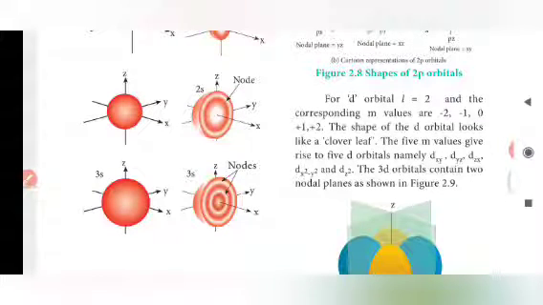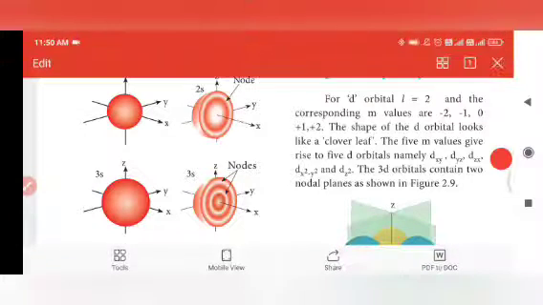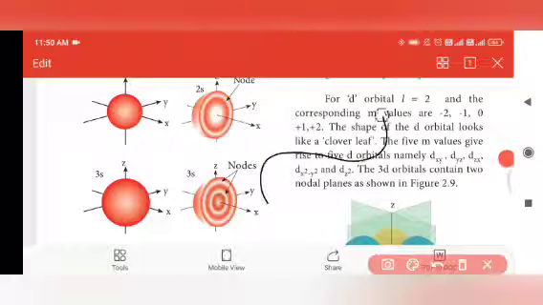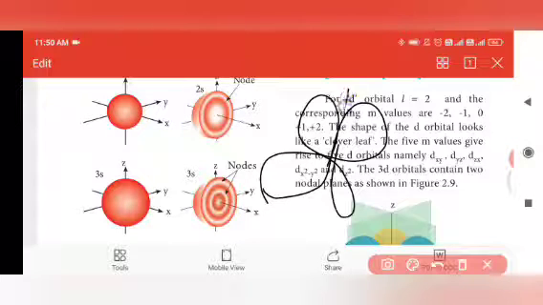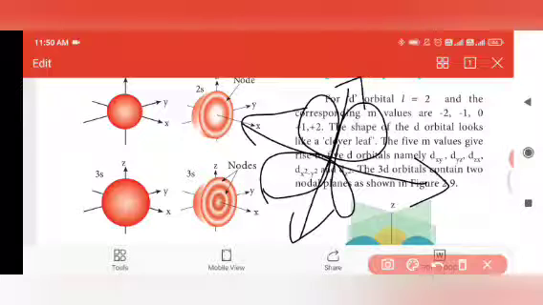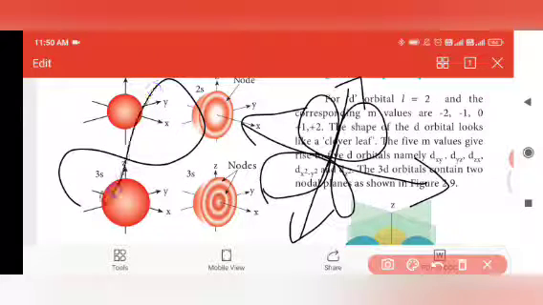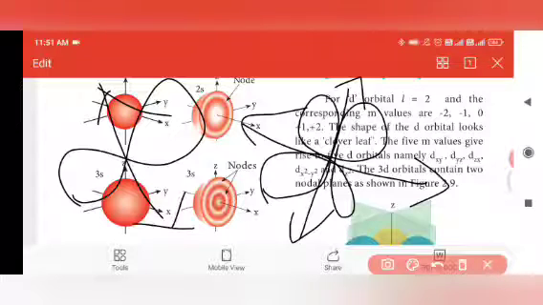The 5 m values give rise to 5 d orbitals, namely dxy, dyz, dxz, dx square minus y square and dz square. The 3d orbitals contain two nodal planes as shown in the figure. Already I showed you by putting a diagram. This is called the shape of d orbitals, clover leaf shape. Here we have two nodal planes in a 3d orbital. In a p orbital we have only one nodal plane, but in d orbital we have two nodal planes.